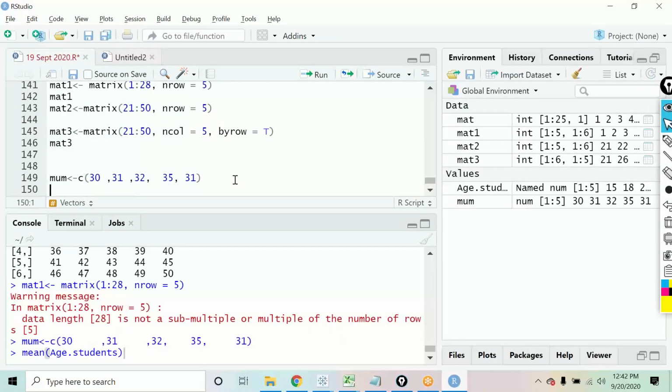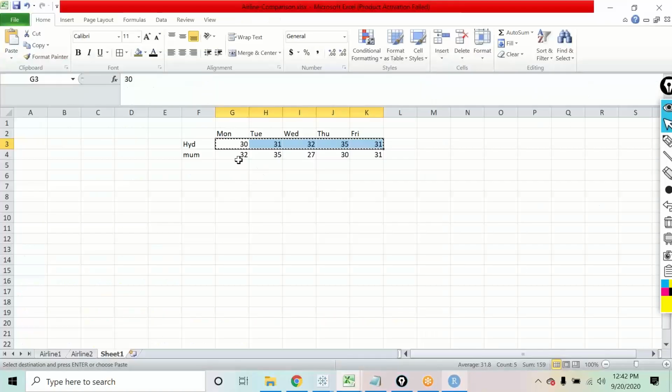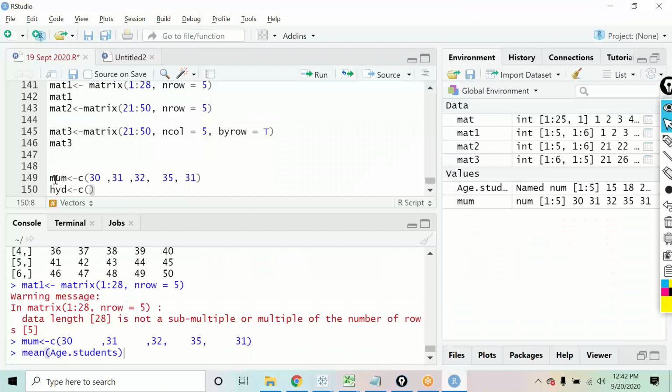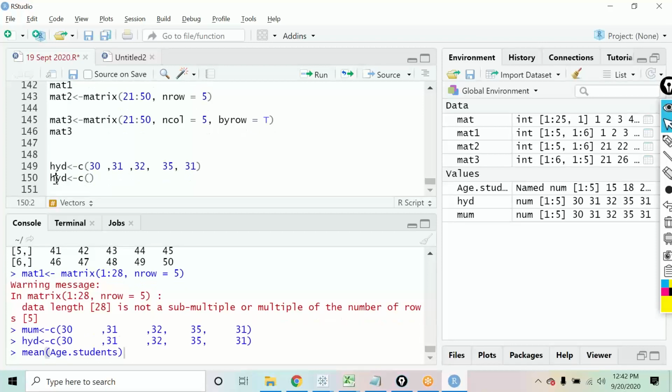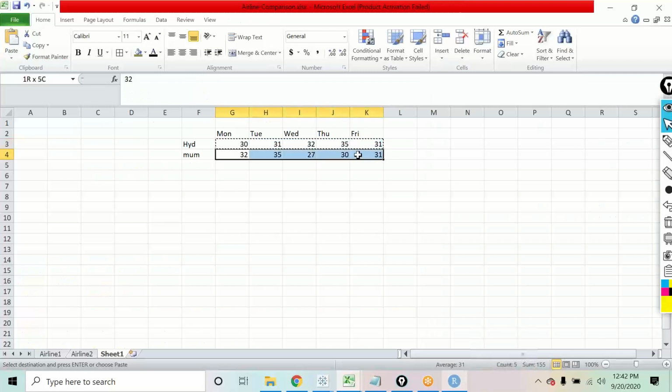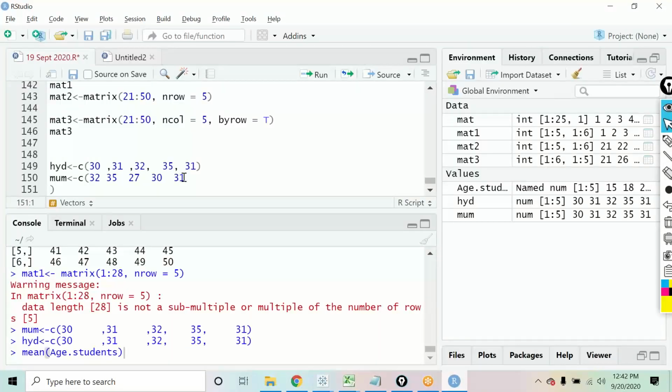Then on a similar basis, I'll create another vector, that is Hyderabad. Sorry, I've made it the other way around. This is basically Hyderabad, and this is Mumbai. Let me pick up the values and put them here.